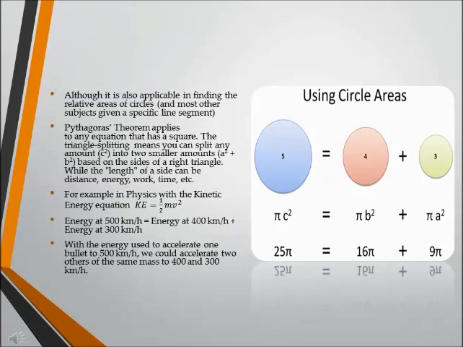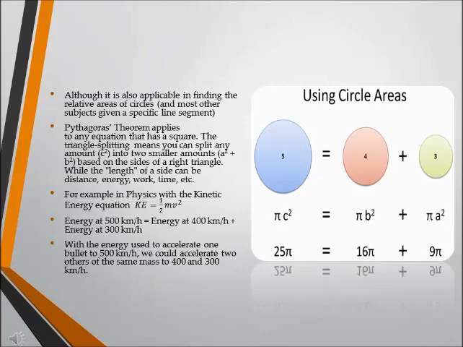Although it is also applicable in finding the relative areas of circles and most other subjects given the specific line segment, Pythagoras' theorem applies to any equation that has a square. The triangle splitting means that you can split any amount, c squared, into two smaller amounts, a squared plus b squared, based on the sides of a right-angled triangle, while the length of a side can be distance, energy, work, time, etc.